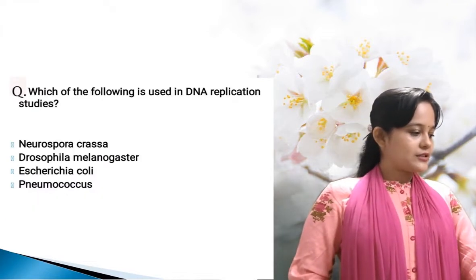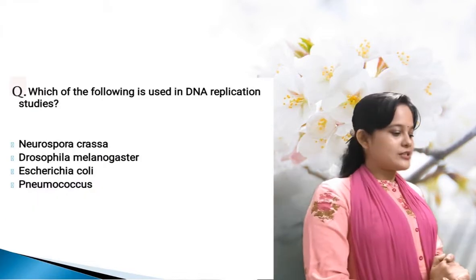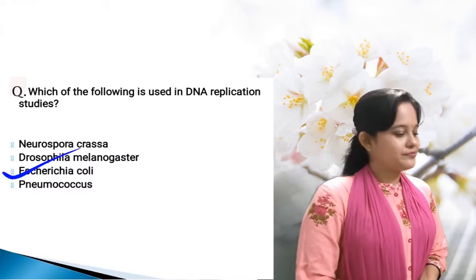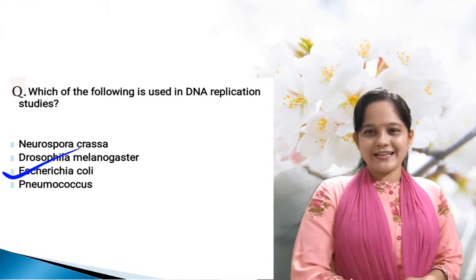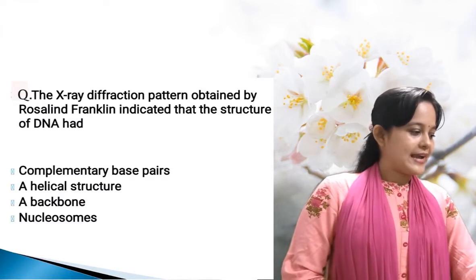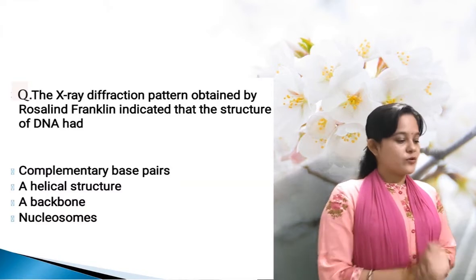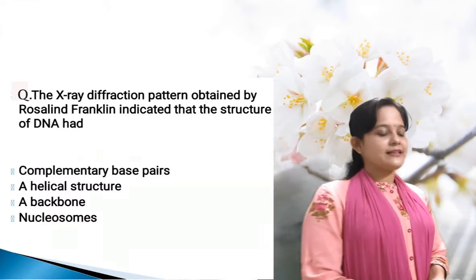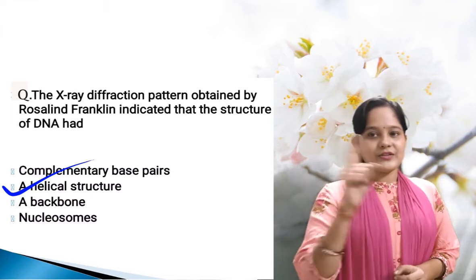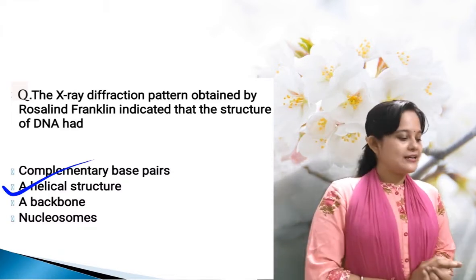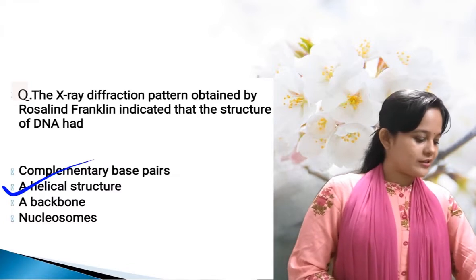Then the next one, which of the following is used in DNA replication studies? E. coli. That is the famous E. coli, which is present in our intestine. Then the X-ray diffraction pattern obtained by Rosalind Franklin indicated that the structure of DNA had a helical structure, the twisted structure, double helical structure. So here the answer is helical structure.